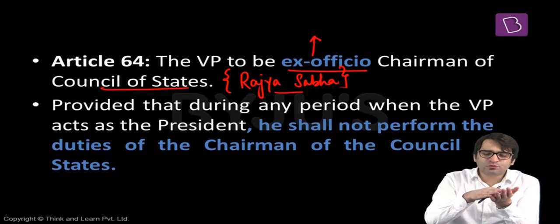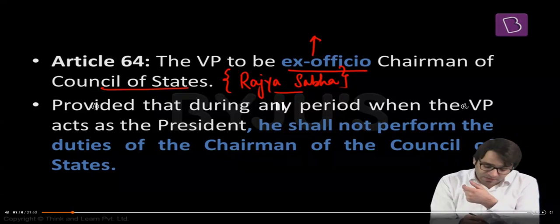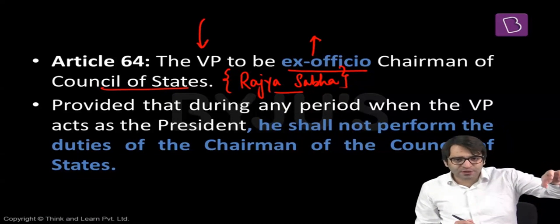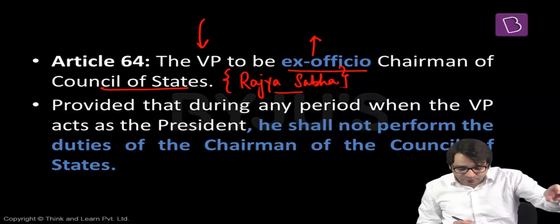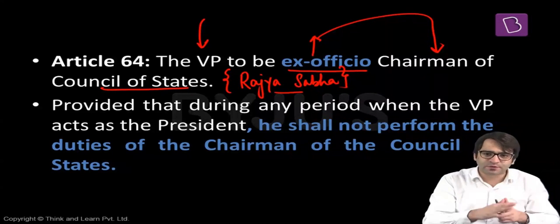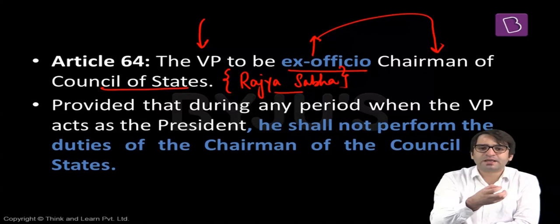But M. Venkaiah Naidu is not the chairperson of Rajya Sabha because he is M. Venkaiah Naidu. But he is the chairperson of Rajya Sabha because he is the Vice President of India. That means anybody holding the post of Vice President of India, because he holds that office, he or she becomes the chairperson of Rajya Sabha as well, Council of States. That means the Constitution has prescribed two roles for the Vice President of India. Role number one, he is the ex officio chairperson of Rajya Sabha. That means by virtue of holding the office of Vice President, M. Venkaiah Naidu is the chairperson of Rajya Sabha.